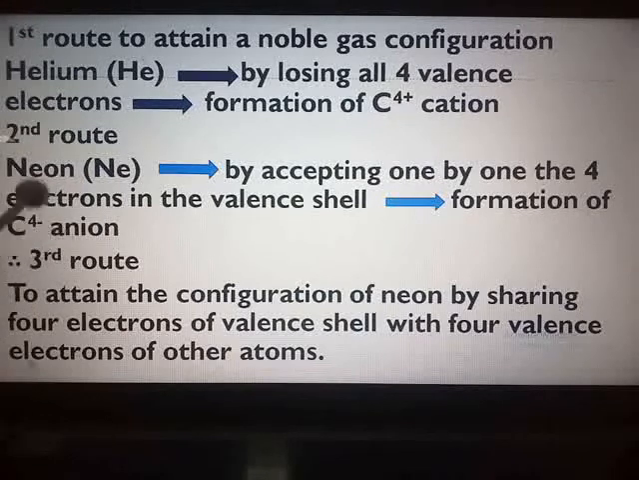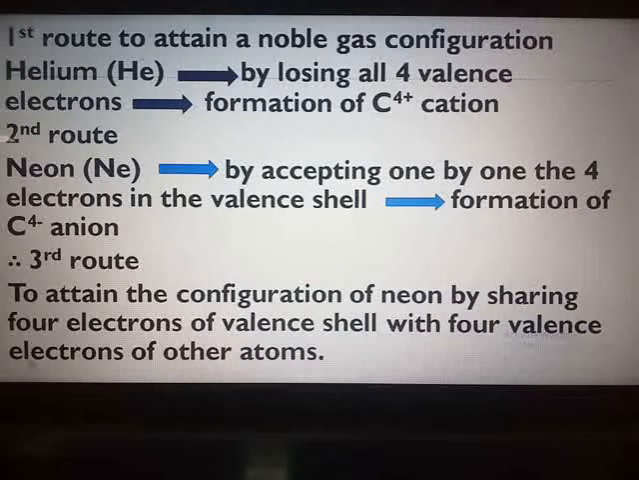Now here why anion? Because electrons are taken up. Here why cation? Because electrons are being lost. So this anion which will be formed will be unstable in spite of its noble gas configuration, and hence carbon atom decides not to take this route also. So what carbon finally decides is it will attain its stability by sharing 4 electrons of the valence shell with 4 valence electrons of other atoms.